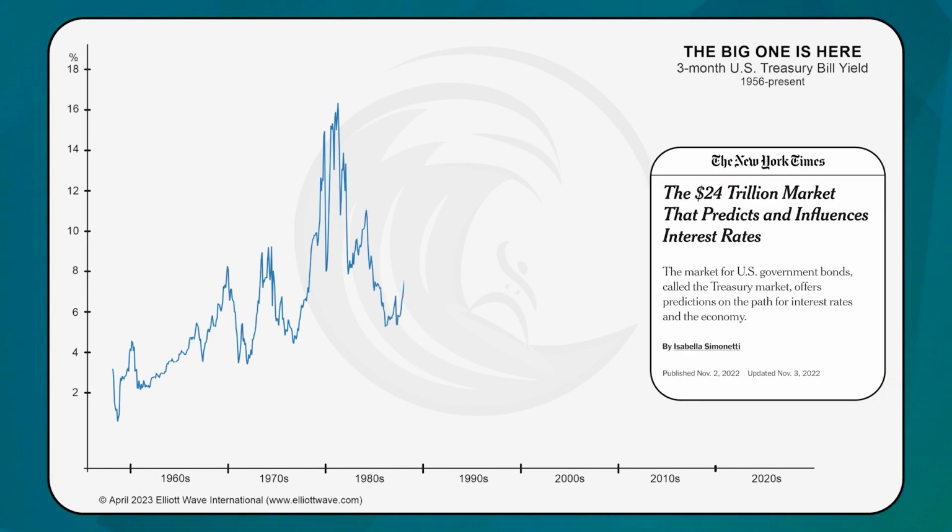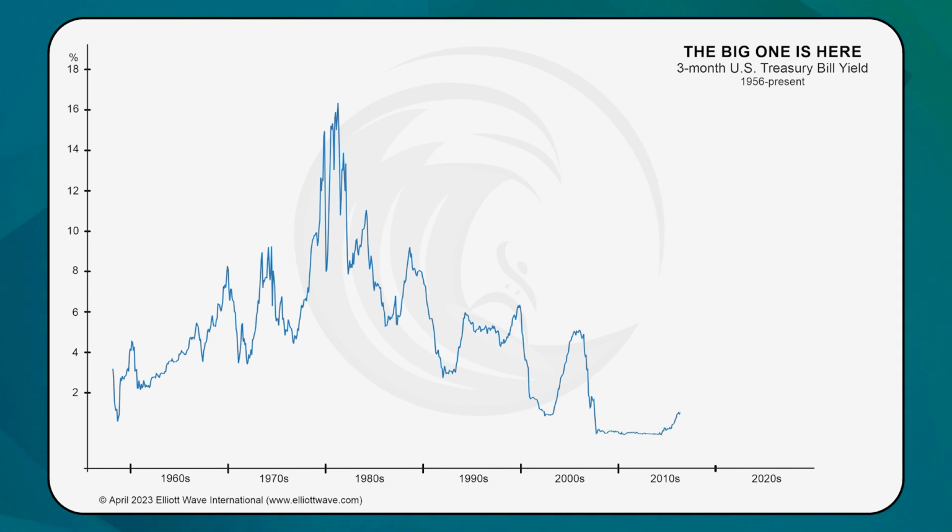Treasury debt is a $24 billion market that includes various bonds and notes and bills. The 3-month T-bill yield is among the most closely watched of these instruments, and we're also showing it via this graph because it may prove to be the most visually informative financial chart you'll see in 2023. Yes, that's a big claim.